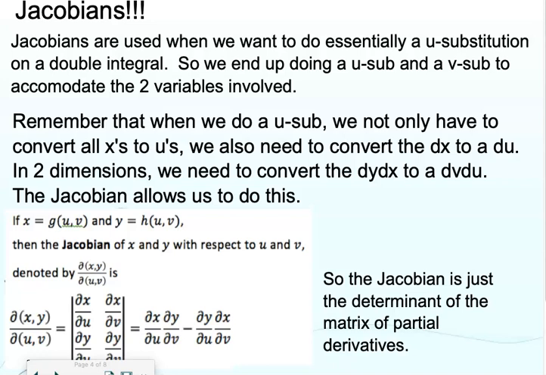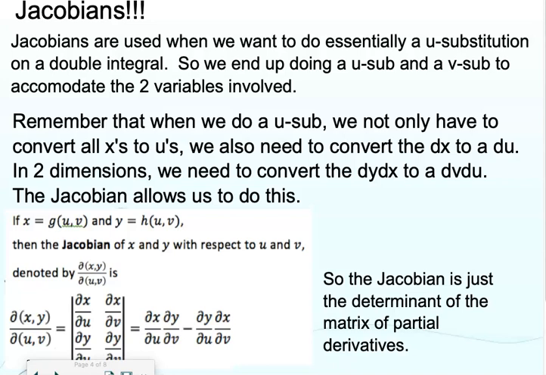When you do a U substitution in a single variable, one of the things you do is set u equal to stuff in terms of x, and then you differentiate and find du in terms of dx. Well, what happens if you have u's in terms of x's and v's in terms of y's, and you have a dx and a dy? How do you replace it? You can't just stick stuff on and multiply it together. Math doesn't work that way.